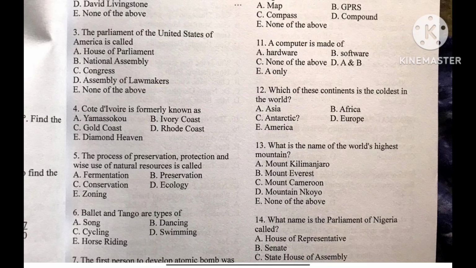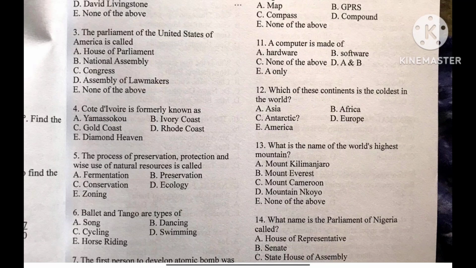The next question, what is the name of the world's highest mountain? We have option A, Mount Kilimanjaro, B, Mount Everest, C, Mount Cameroon, D, Mount Nkoyo, E, none of the above. The correct answer to this question is Mount Everest. Mount Everest is the highest mountain in the world. Like I explained in the previous video, Mount Everest is located in the Himalayas.